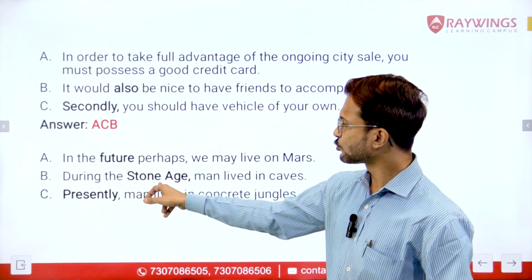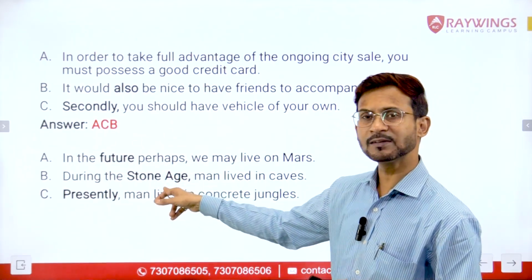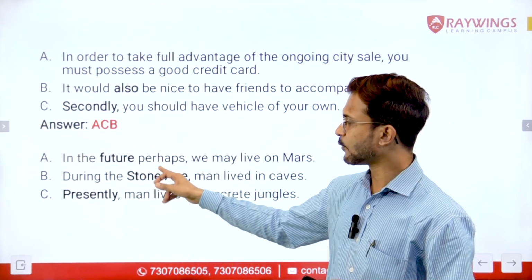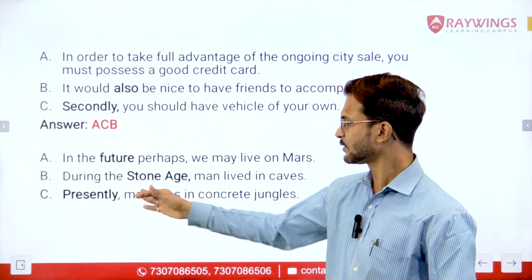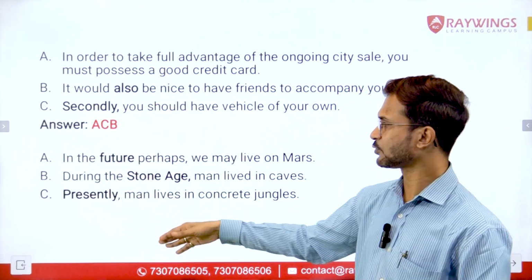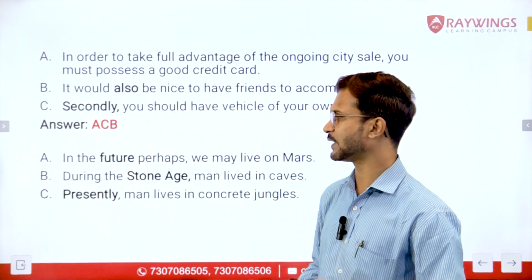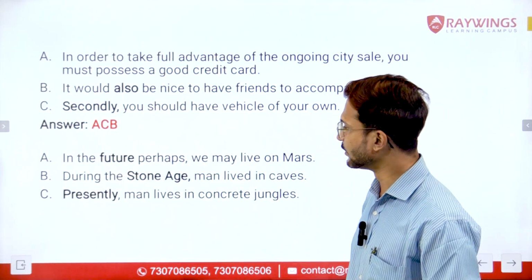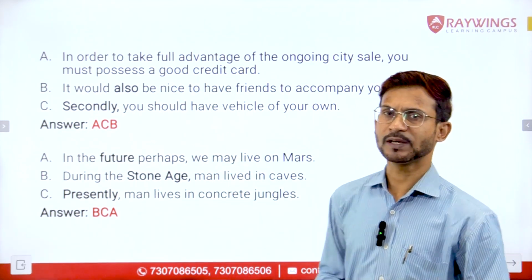Stone Age represents past, so this should be the first sentence. Then it should be followed by present. The word presently tells us about the present tense, so this should be at the second position, and then it should be followed by the future tense, which we have in sentence number A. So the correct sequence here should be B, C, A. That should be our answer.